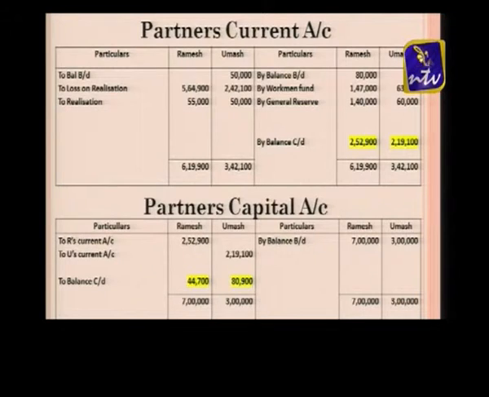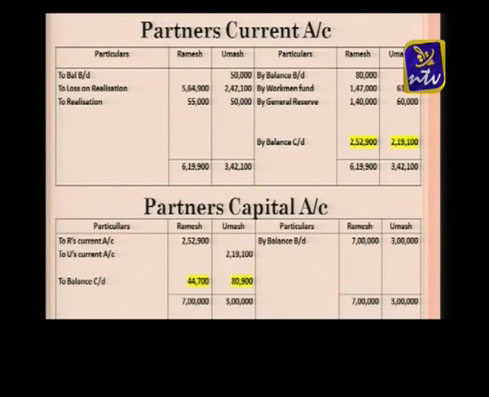The workmen's compensation fund is divided according to the ratio and transferred to the partners' current account, that is 1,47,000 and 63,000.